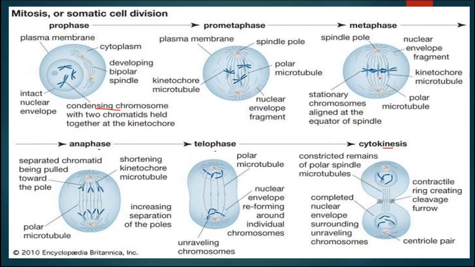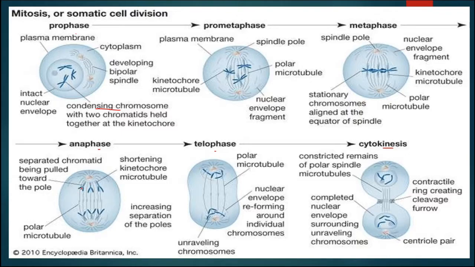Then the cell will enter the next stage, metaphase. In metaphase, the spindle fiber gets attached to the kinetochore of all the chromosomes, and all the chromosomes get arranged at the equator region known as the equatorial plate or mitotic plate. Now it will enter anaphase. In anaphase, the kinetochore of the chromosome will split and the spindle fiber length gets reduced.